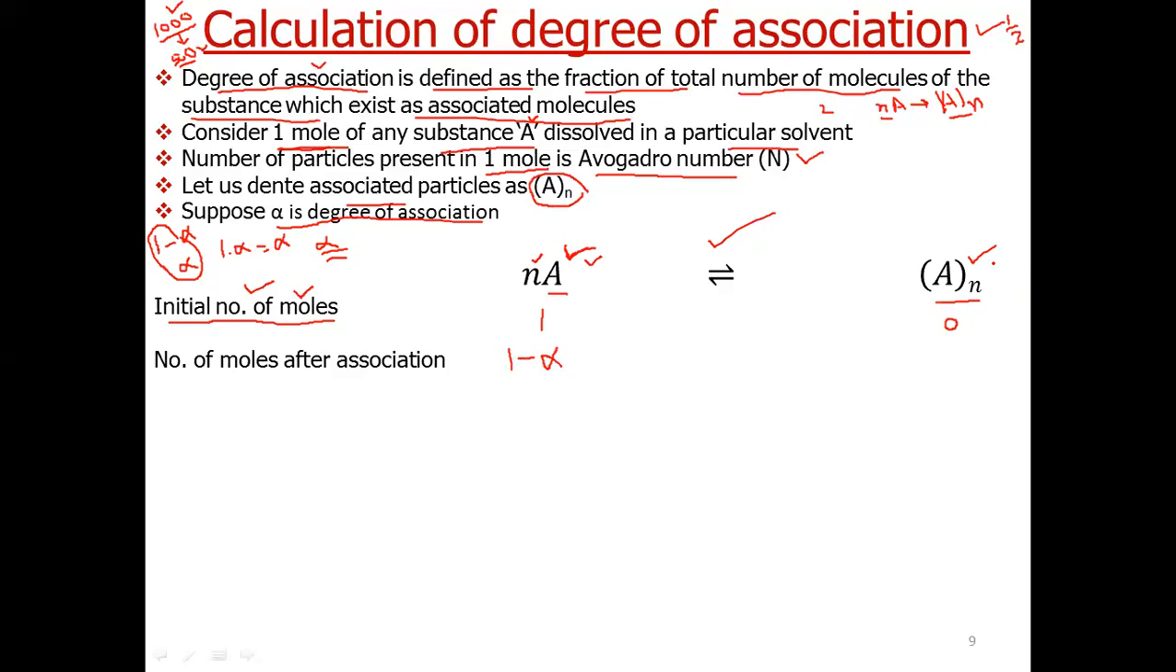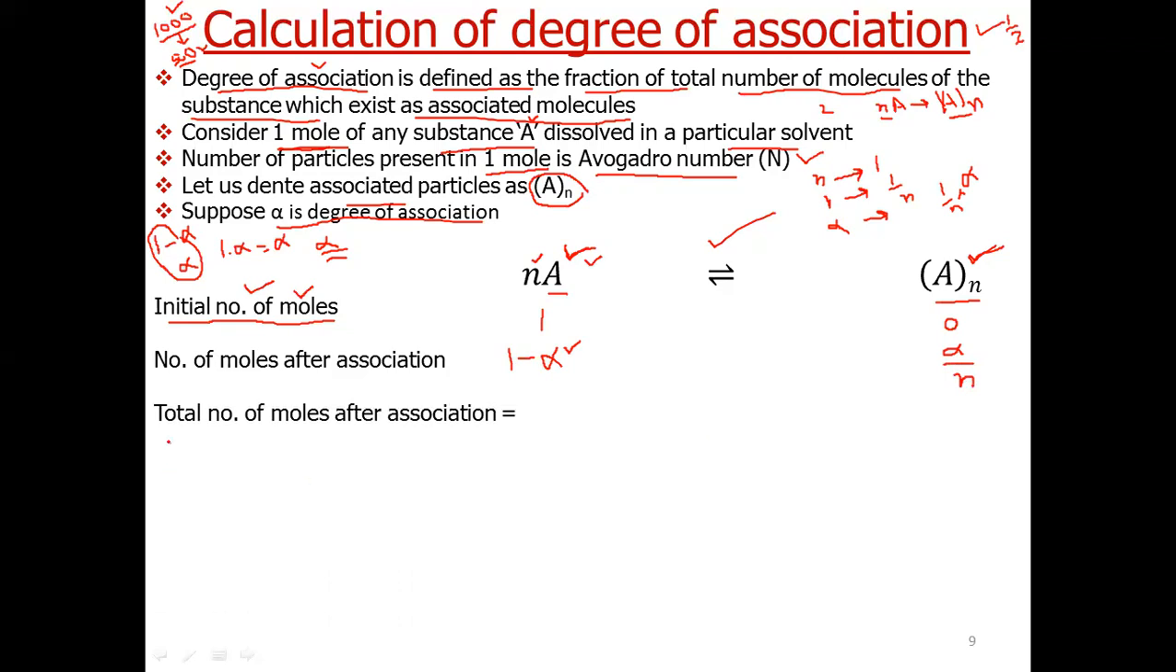Now, let us calculate how many associated molecules are formed. Now, we can easily calculate this by unitary method. If we take n number of molecules, they associate to give one molecule. One molecule will give 1 by n. Now we have to calculate for how many? For alpha number of moles. So alpha number of moles will give 1 by n multiplied by alpha, or we can say alpha by n. So the number of associated molecules that are formed is equal to alpha by n.